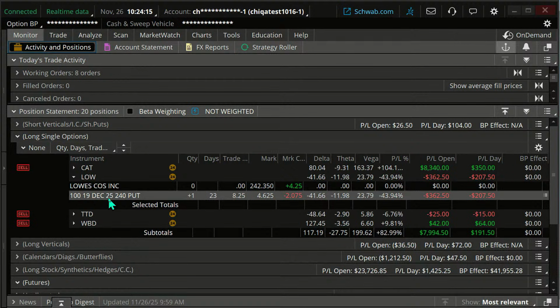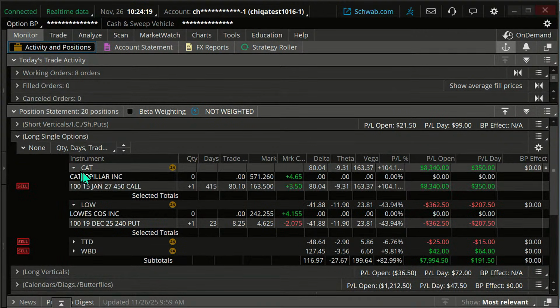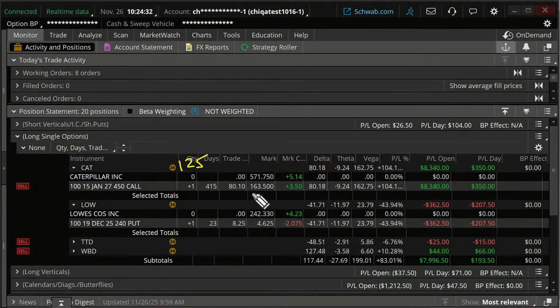Okay. Now, Ricebird said we could move the stop up. Yes, we can. Let me go back to Caterpillar for one sec because that's probably a question some of you have. Can we move the stop up? Yeah, we can. Right now, the stop was, I forgot, it was like 125, I think. And 125 on a 163 option isn't unreasonable, I think.